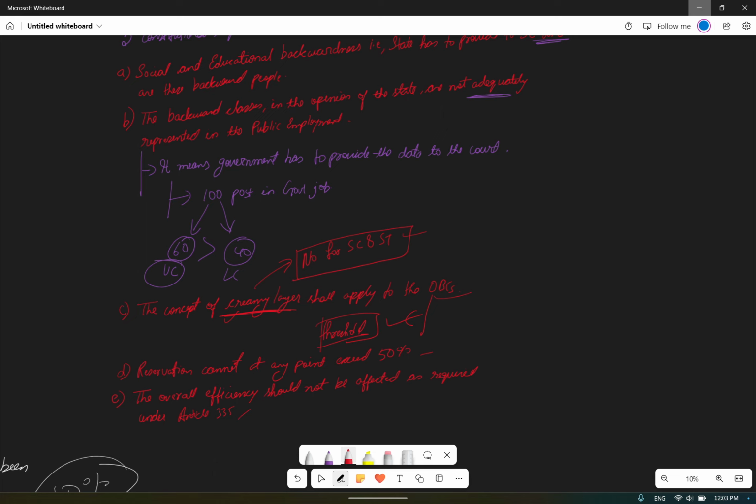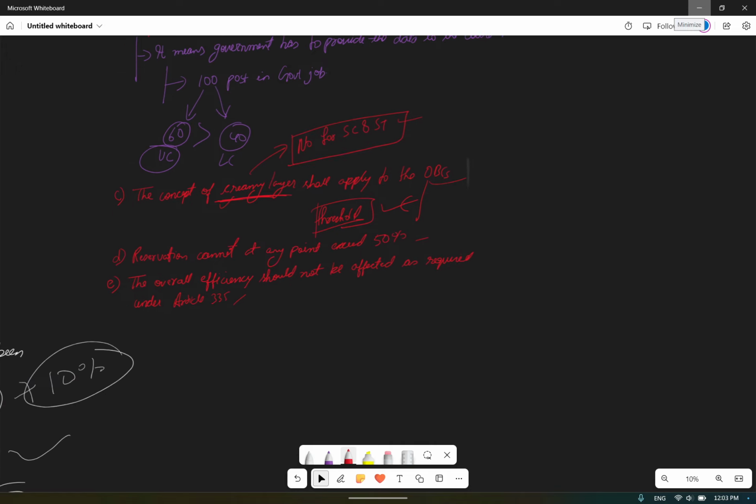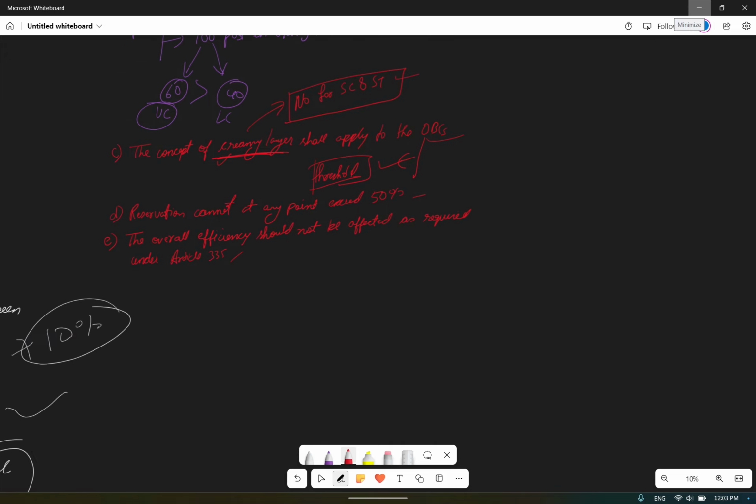Reservation at any point should not go greater than 50%. And now the amendment was provided for the EWS, where 10% reservation was provided to them through the 103rd constitutional amendment that was done in the year 2019 by the Modi government. And further, a very important aspect is that the overall efficiency of the office should not be compromised.